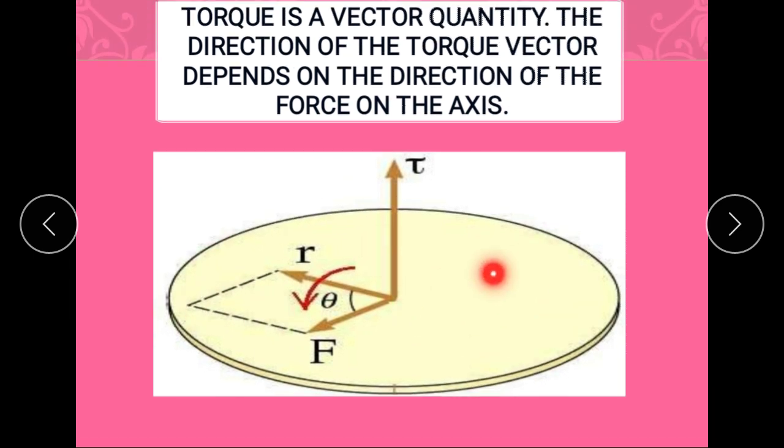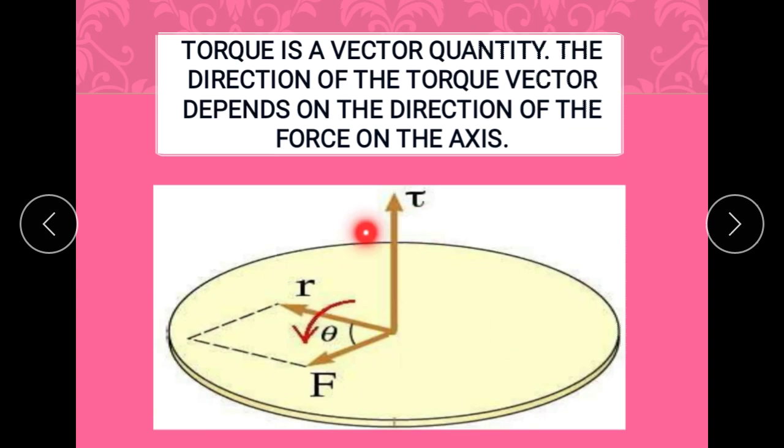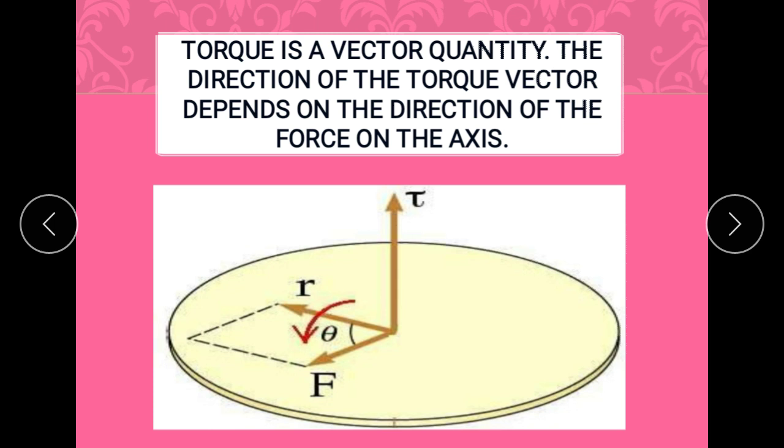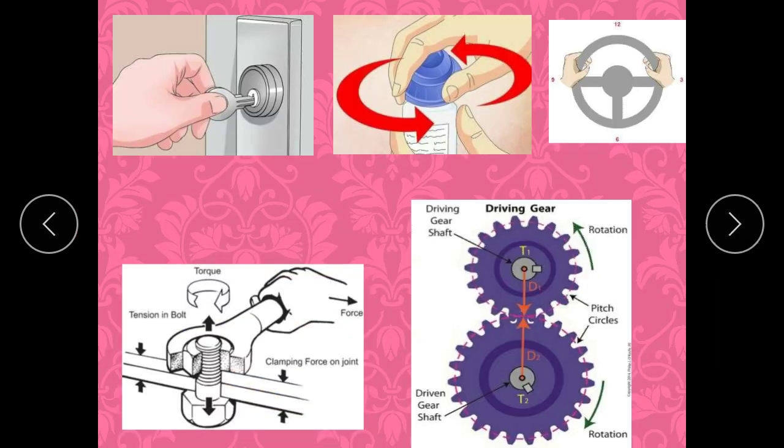I have given an example here: in which direction you are applying force, according to that you will come to know the direction of torque, r cross F. If you apply your right hand, then you will get that r cross F by the right hand rule. According to the right hand rule, your curled fingers will give the direction of r cross F, and the thumb will point in the direction of torque.